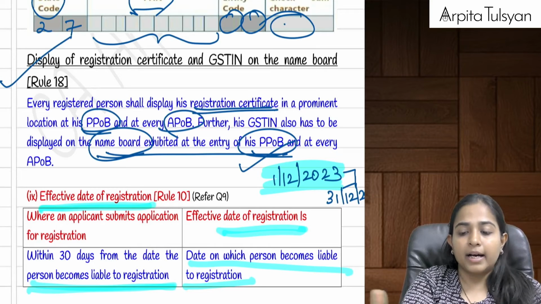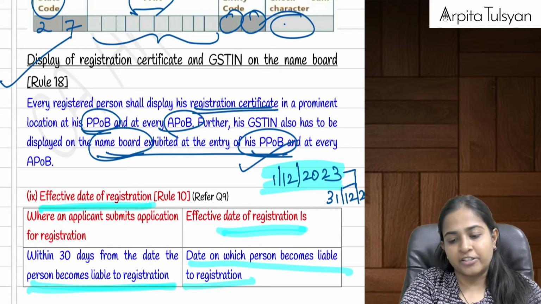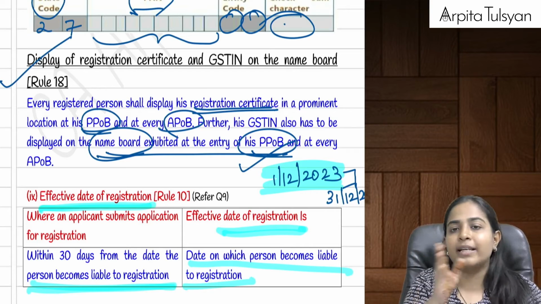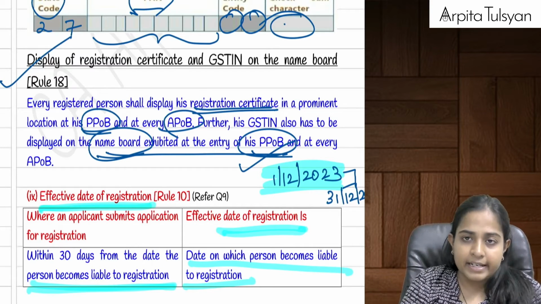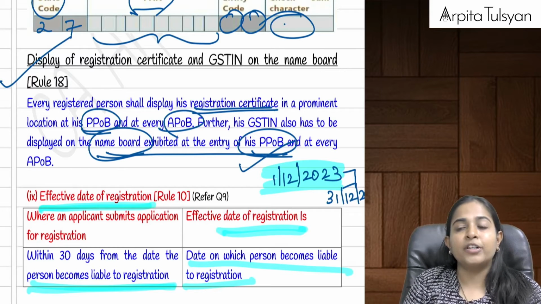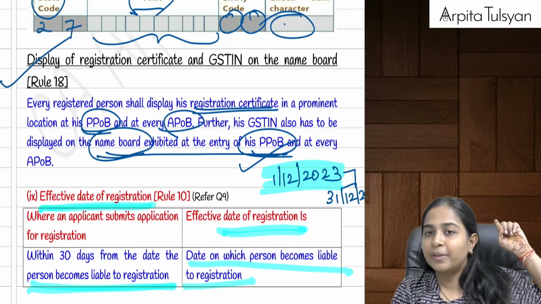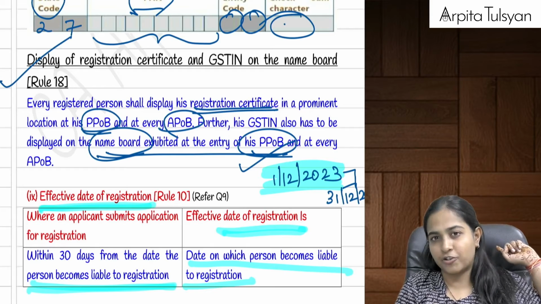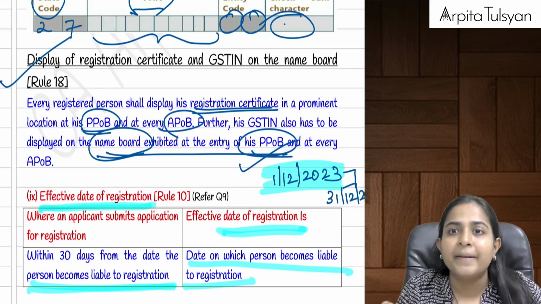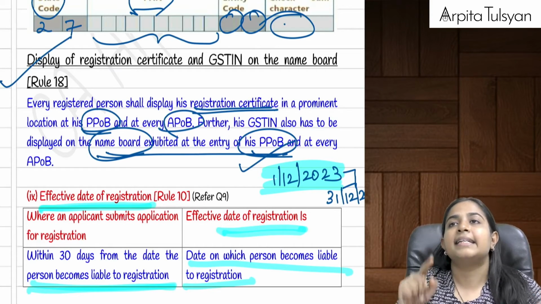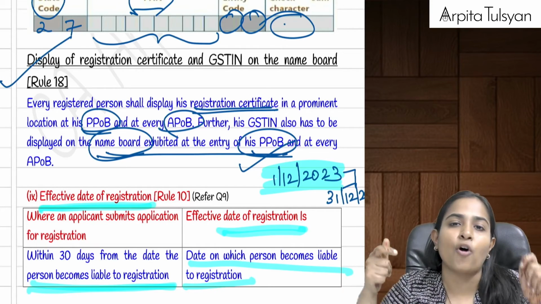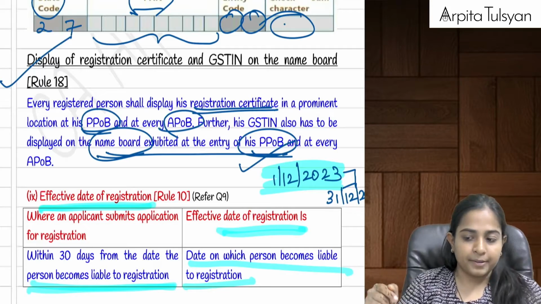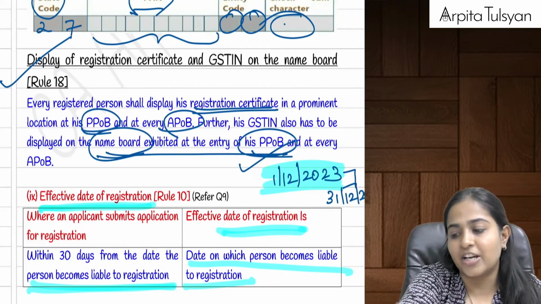Now another point was effective date of registration. Suppose I was required to go and make an application for registration within a time period of 30 days. If I go within a time period of 30 days, my effective date of registration will be the date when I became liable for registration. If I went beyond the period of 30 days, then in that case GST registration will be valid from the date of actual grant of registration certificate. We have discussed this in the earlier chapters also.